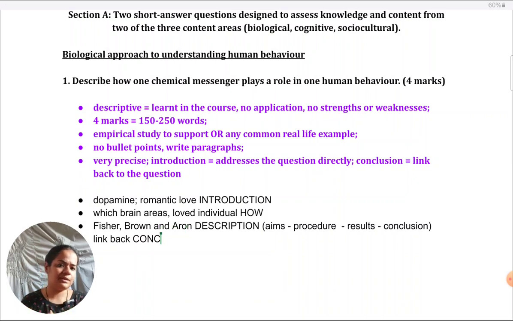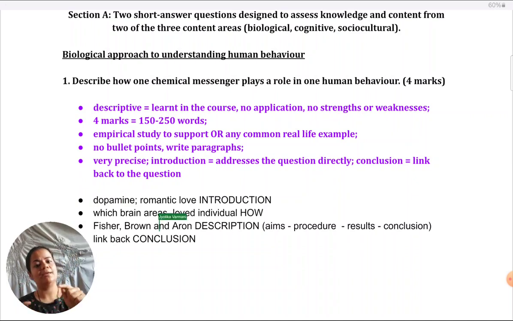So whatever is found in this study, like in this case, in the Fisher, Brown, and Aron study, participants' dopamine was releasing, that was getting them attracted to photographs of their loved ones. So at the beginning, what we have explained about how dopamine affects romantic love, how dopamine releasing in those certain brain areas causes an individual to feel romantic love. How do the results of Fisher, Brown, and Aron link back to that? What do they tell us about the initial description that we have given? That is something we need to give in the conclusion. So this would be my style of writing an SAQ.